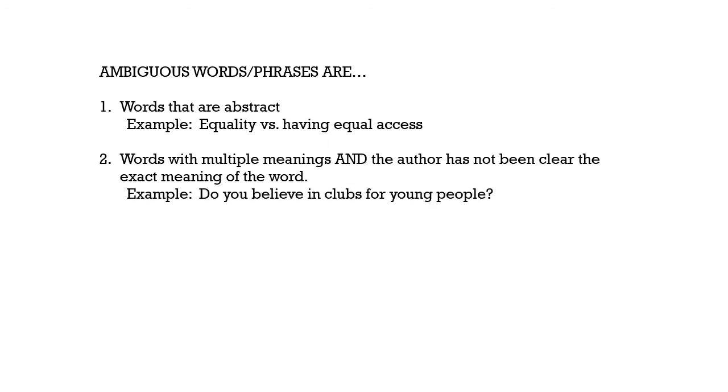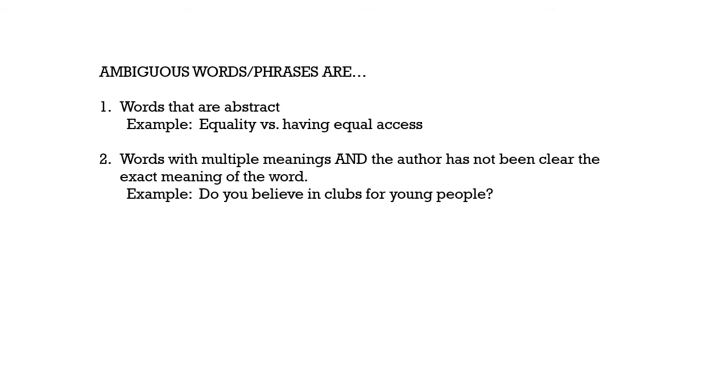So for example, if it says, do you believe in clubs for young people? Okay, which word here is ambiguous? Well, the word clubs is ambiguous. First of all, club has multiple meanings. It can be a club such as a bat. It can be a club like an organization or informal group of people that hang out and have a purpose. A club can also be a location or place where people drink and dance.